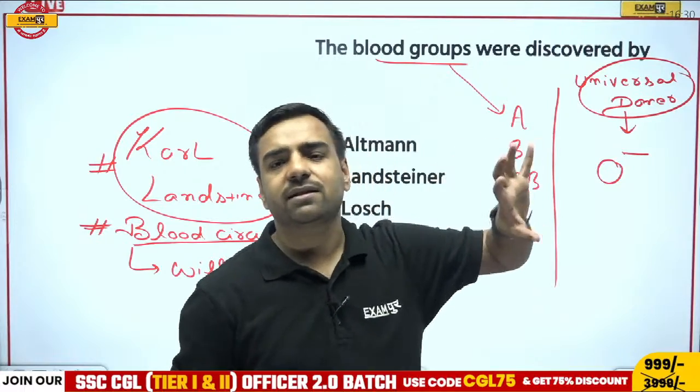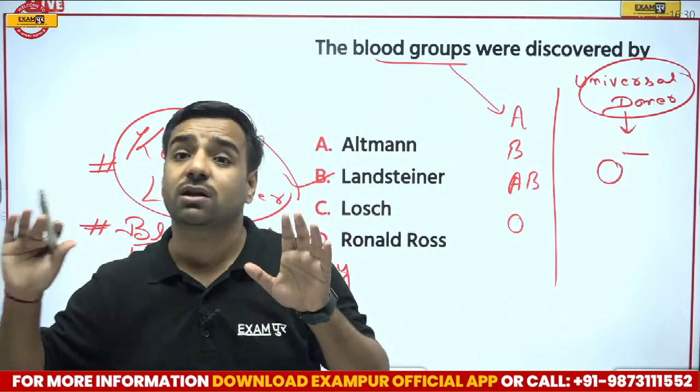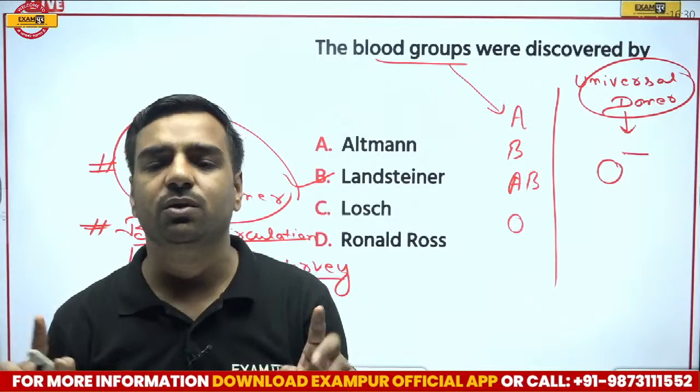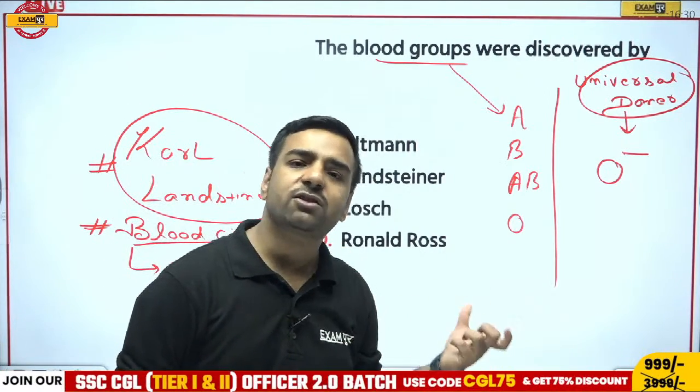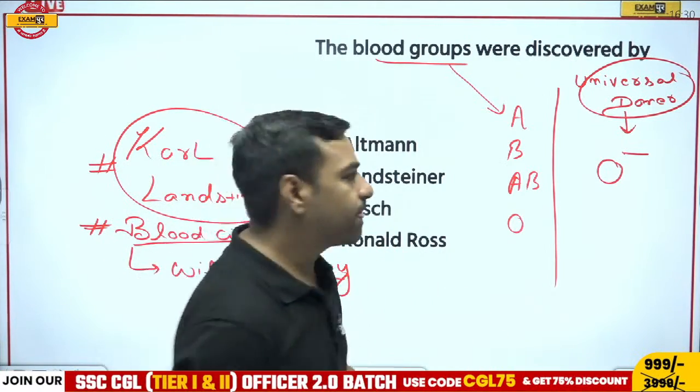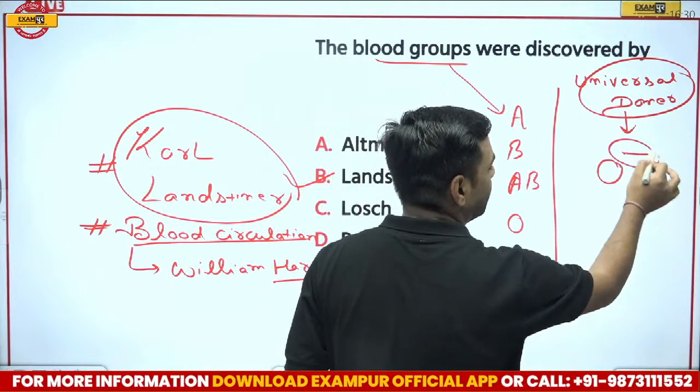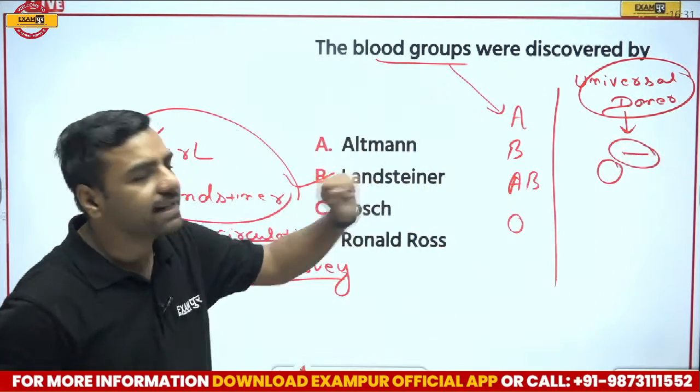Because some of us think that O positive is also a universal donor. No, O positive is not the universal donor. O negative is the one which is the universal donor. Now, if I'm talking about this negative, what does this negative represent?